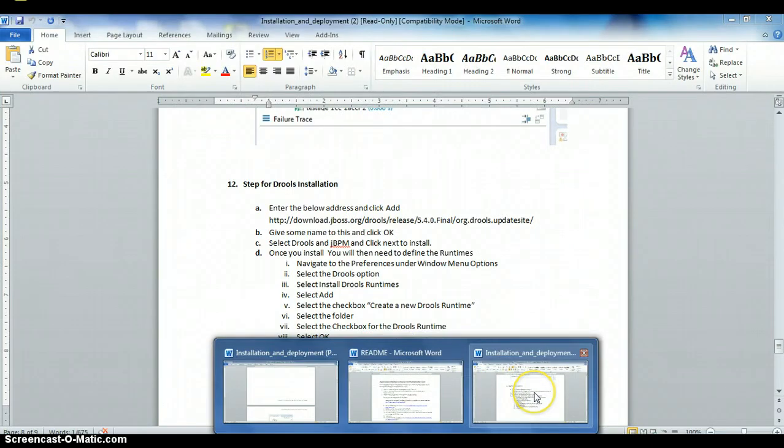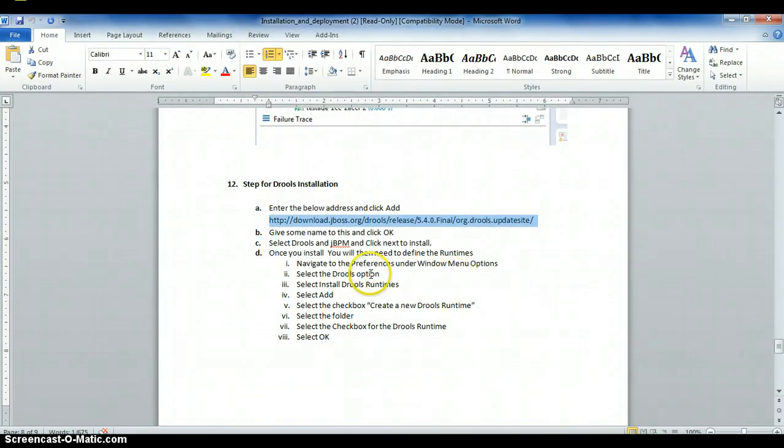but the Word file says that you just name the new runtime and click OK, and it will be added to Eclipse.